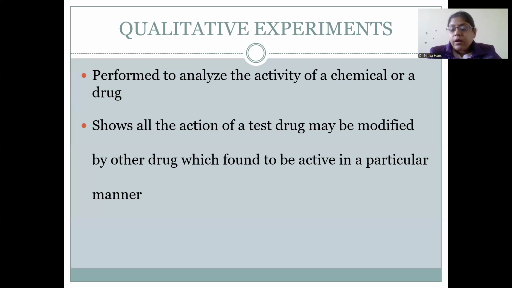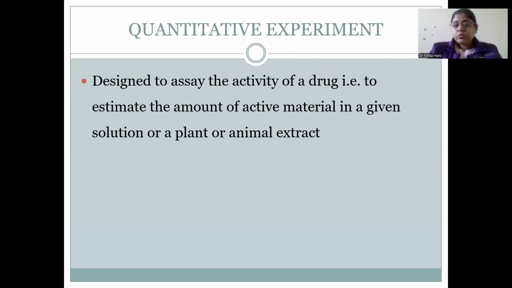Now, after adrenaline, we give prazosin or phentolamine, which is an alpha blocker. It will block the alpha 1 receptors and only beta 2 receptors will be stimulated then. So, there will be a fall in BP. So, this is the effect of one drug which may be modified by the other drug. Means first by the adrenaline there was a biphasic response, and when we give prazosin or phentolamine, there is a fall in BP due to beta 2 receptor stimulation.